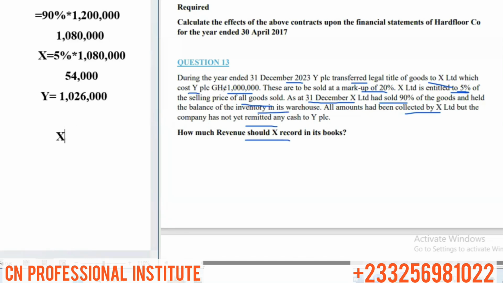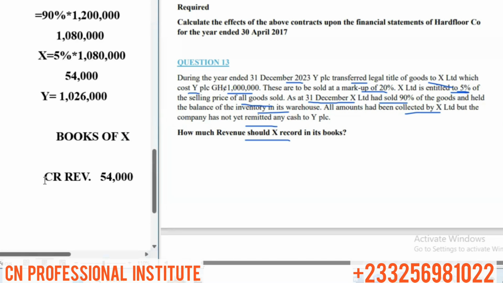Okay. So in the books of X, we said X will record a revenue of how much? X will record revenue of the 54,000. So X will credit revenue of the 54,000, because this will be his revenue. His commission, his 5%, will be his revenue. So X will credit revenue of 54,000.